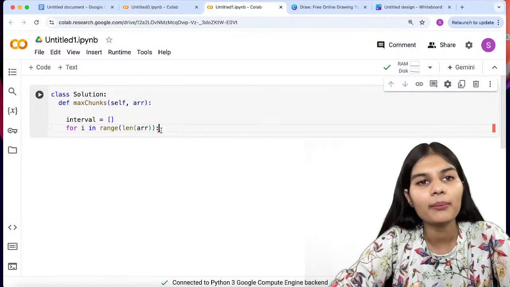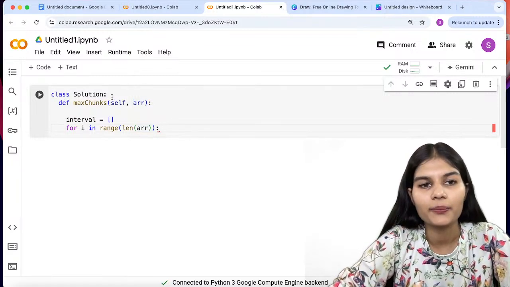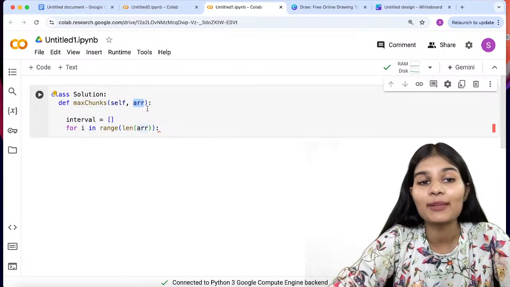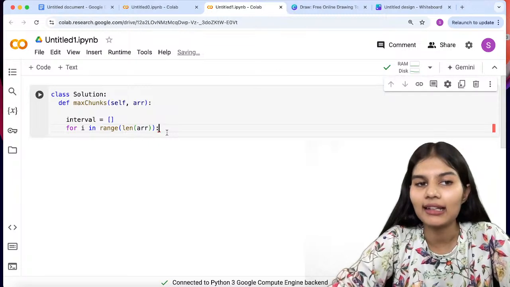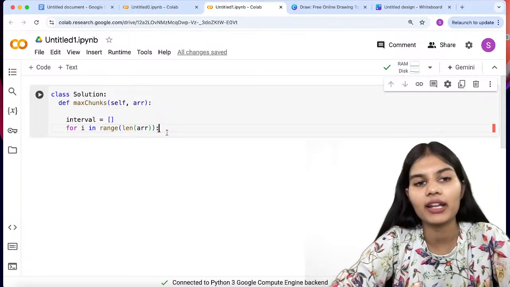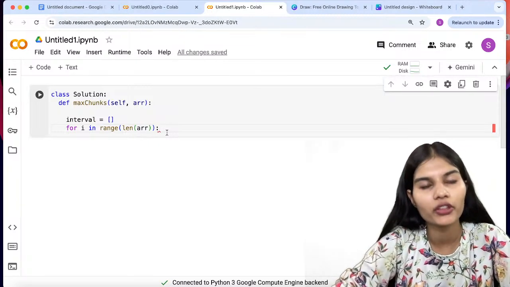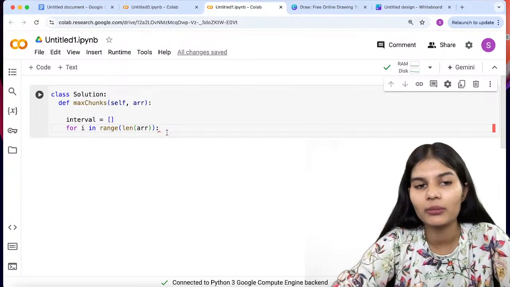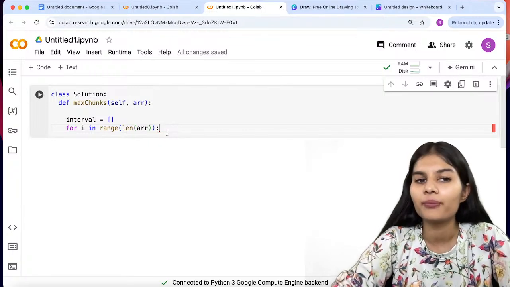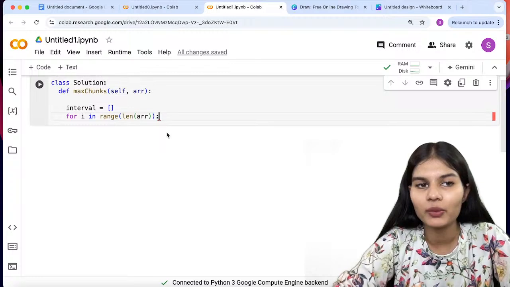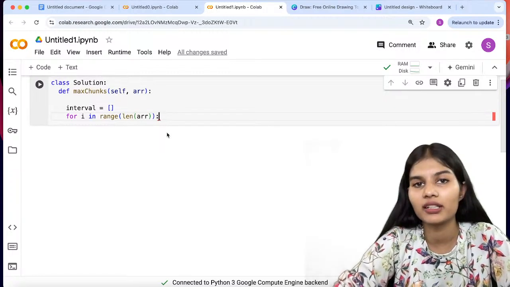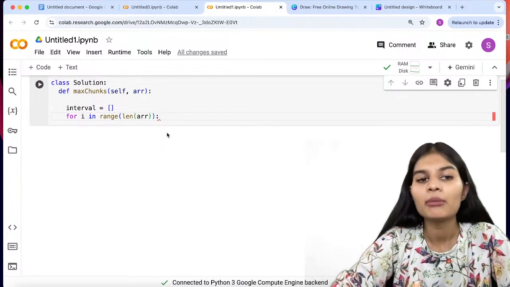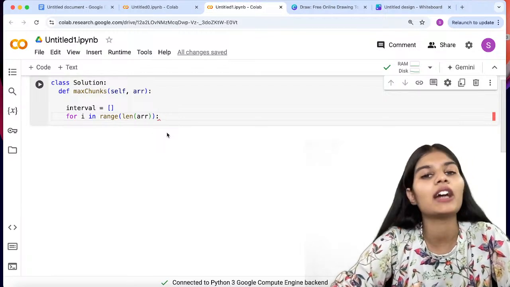You might ask me a question that we are not defining the array separately, but I'll let you know that once you have defined the class, inside that only you can define the respective variables also. There are some concepts known as public and private variables, but let's not discuss that right away, because the question will be disturbed a little bit. Maybe we can have a further session on that afterwards.